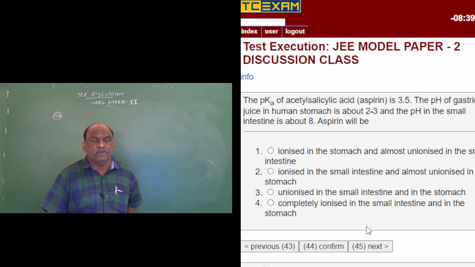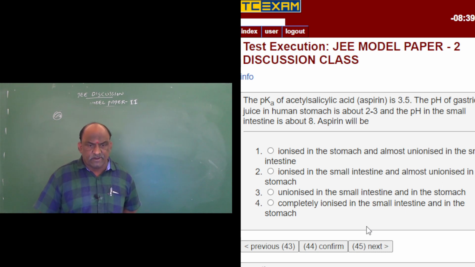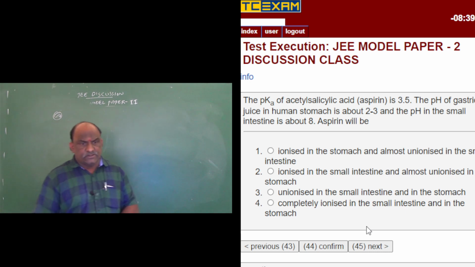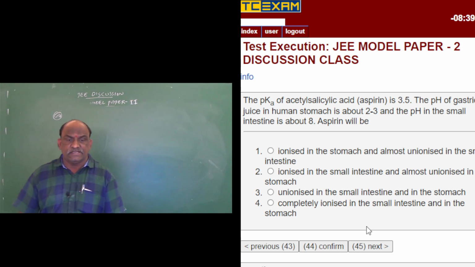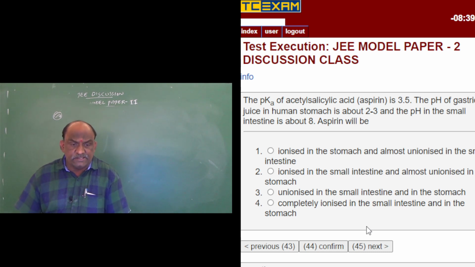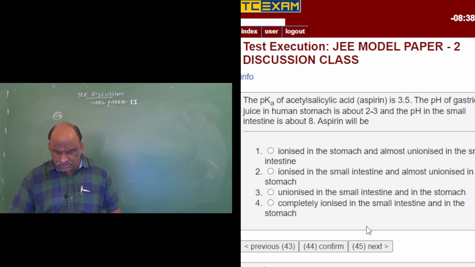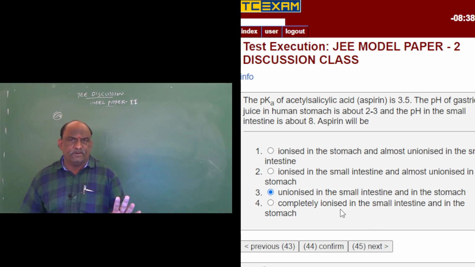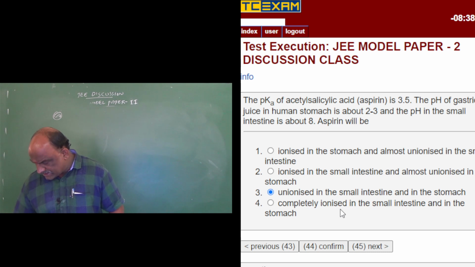Aspirin will be... four options were given: ionized in the stomach and almost unionized in the small intestine; ionized in the small intestine and almost unionized in the stomach; unionized in the small intestine and in the stomach; and completely ionized in the small intestine and in the stomach. This is an outright concept background question, so read the question and find the proper answer.